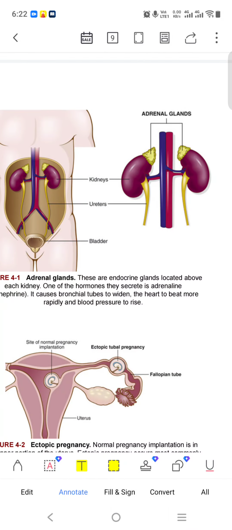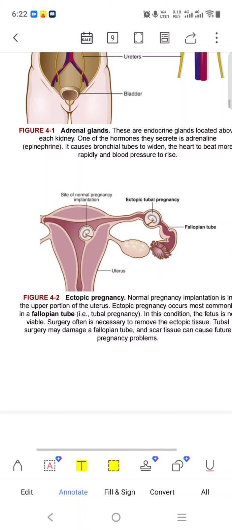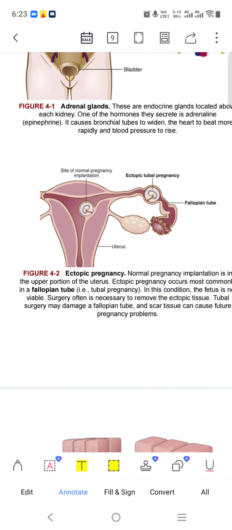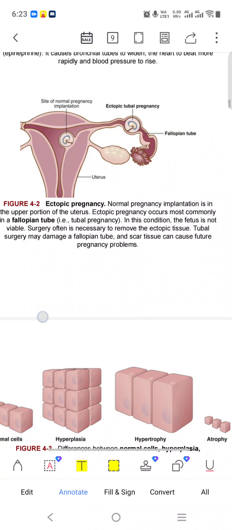Here are given the kidney, ureter, bladder, and adrenal gland. It is a simple picture. No need to understand much more in this. Ectopic, whatever we have done before, we have given here in a picture way. So the fallopian tube is there. Ectopic pregnancy we have seen. Ectopic means the pregnancy happens in some other place. This is the ectopic pregnancy.